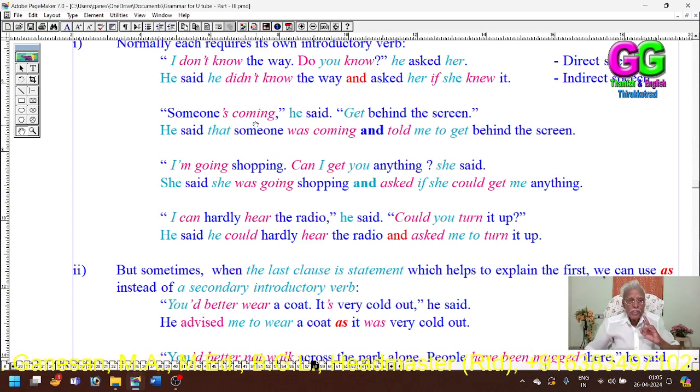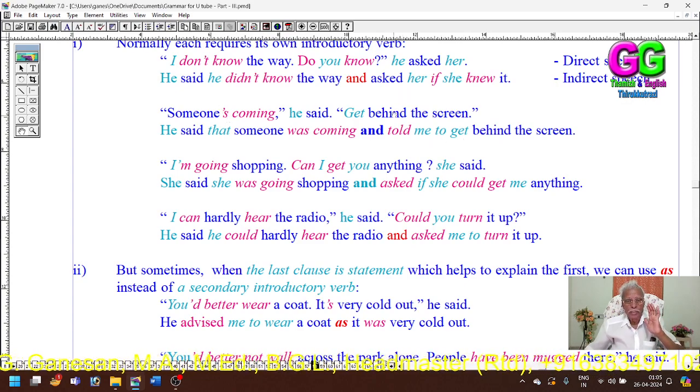"Someone is coming," he said. He said that someone was coming and told me to go, because the second sentence is imperative. The first one is a statement, the second one is imperative. So he said that someone was coming and told me to get behind the screen. No change in the verb; to has been used as the conjunction.